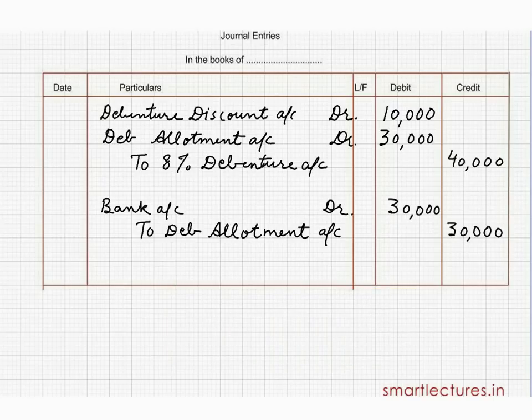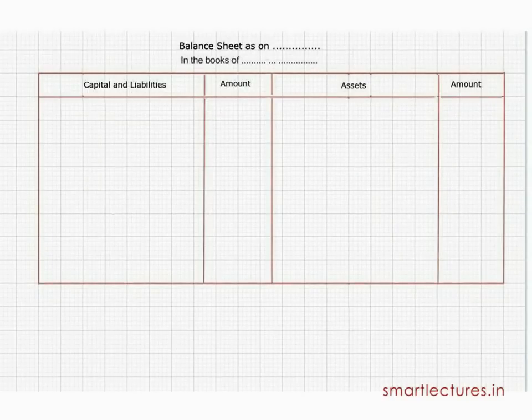Be careful. This debenture discount is a loss for the company, and all accumulated losses are shown in the balance sheet on the asset side under the head of miscellaneous expenditure.